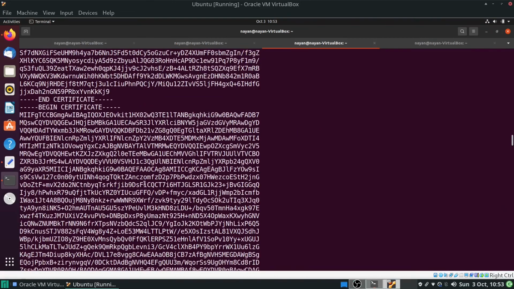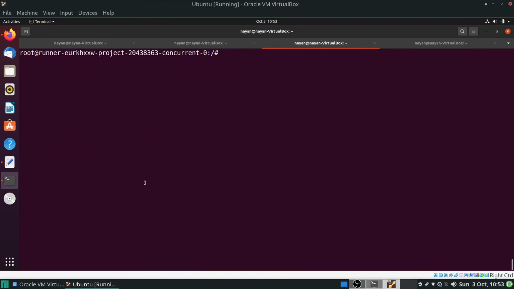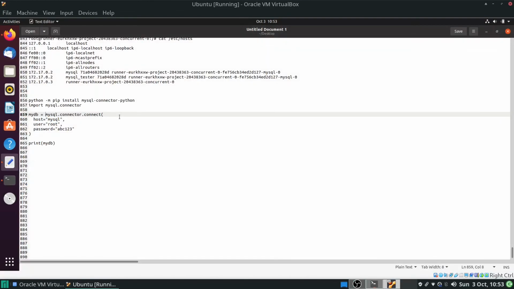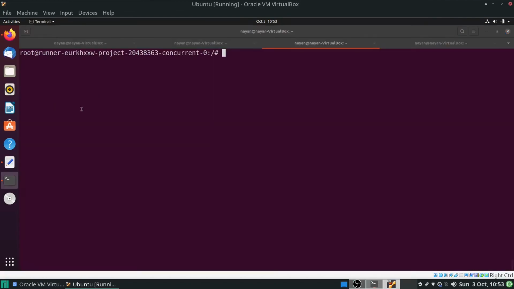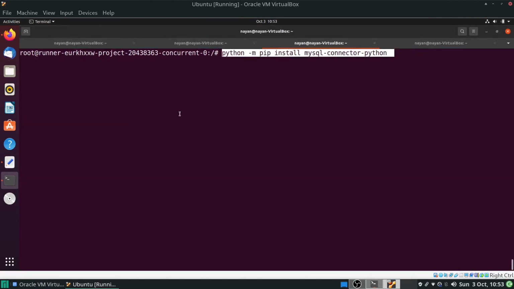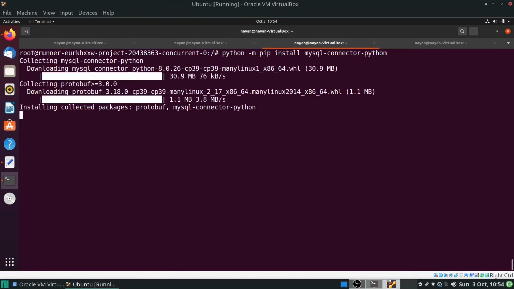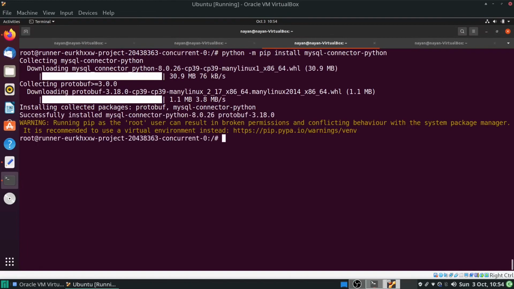So these are the two ways through which you can get the required details. Now what we will do is connect with the MySQL database using these values. For that purpose, I have already prepared the commands. Before connecting with the MySQL database, I need to install the MySQL connector for Python. So I am executing this command within the Python container, which will install the MySQL Python connector package.